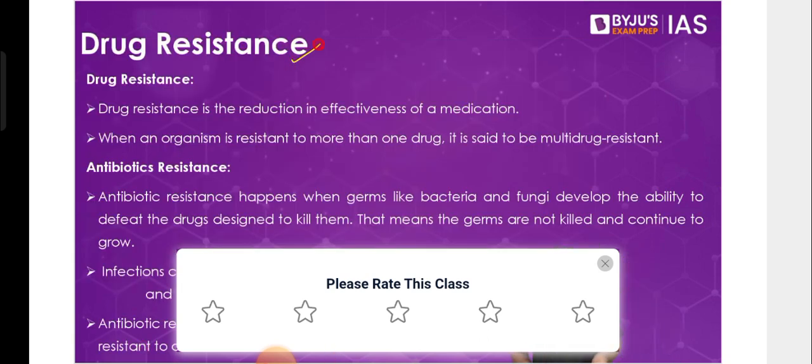So drug resistance is basically a resistance against drugs that certain pathogens might have. Even if you are taking a drug, even if you are taking a medicine, the pathogen, the virus or the bacteria does not get affected by it. So the medicine is completely not functional against that pathogen. That kind of case is called drug resistance.